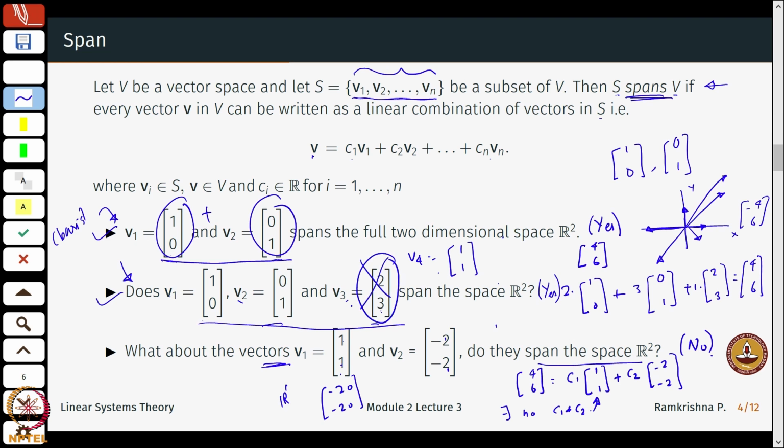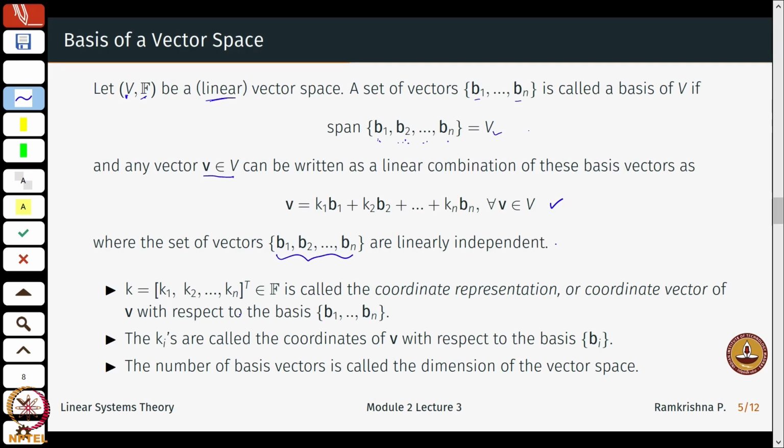I can do away with this and still have that V1 and V2 span the entire R2. So, the additional condition that we impose, such that this set is not too large but still large enough to span the entire space, is that they should be linearly independent.